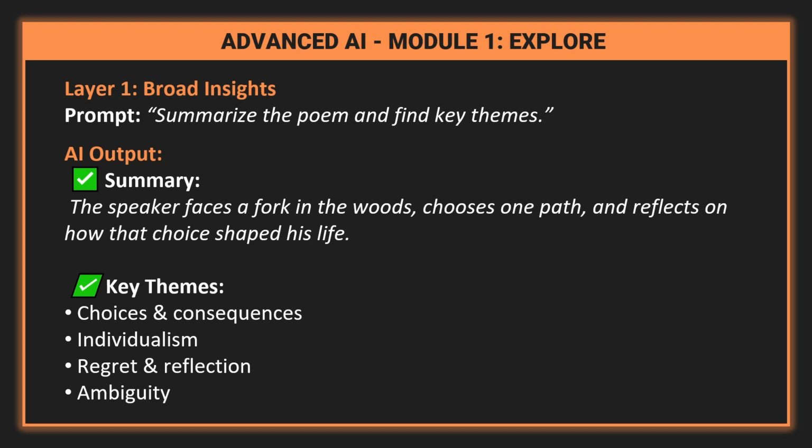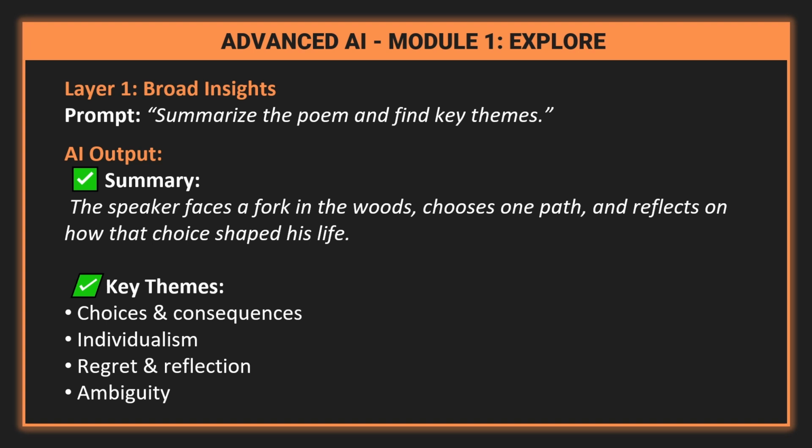The AI answers, in The Road Not Taken, the speaker reaches a fork in the forest path and must choose between 2 roads. Both look equally worn, but he picks the one that seems slightly less traveled. Looking back, he imagines this choice has made all the difference in his life, though he knows both paths were much the same.